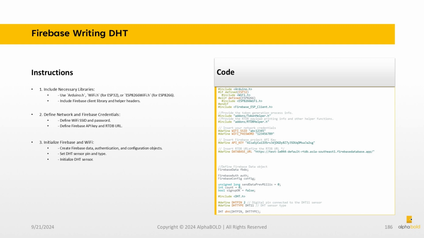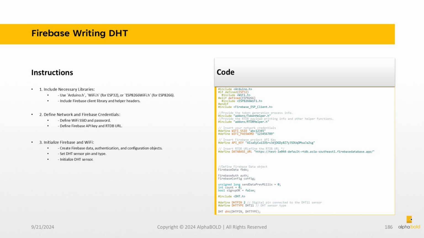Programming instructions. 1. Include necessary libraries. Use Arduino.h, WiFi.h for ESP32, or ESP8266WiFi.h for ESP8266. Include the Firebase client library and helper headers. 2. Define network and Firebase credentials. Define Wi-Fi SSID and password. Define Firebase API key and RTDB URL.